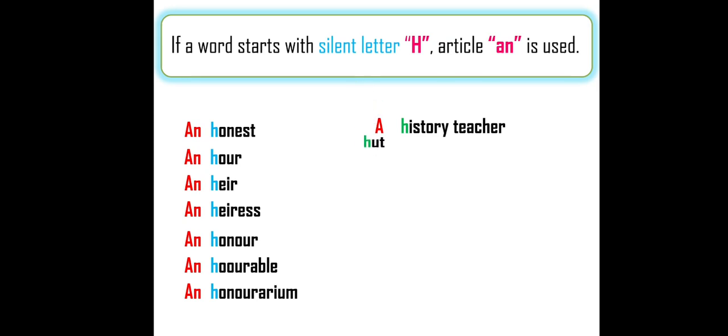Okay, good. Hut, hut, ha is used. It is not silent letter, so that it may be A or it may be the. Which hut I did not specify. It is not specific hut, so that answer is A. Hospital, here hospital, H is not silent, moreover it is giving the sound ha, it is consonant sound, and it is not silent, so that answer A or the is possible. So the is also not possible because I did not specify which hospital, so that answer is A. I hope you understood what is this rule.